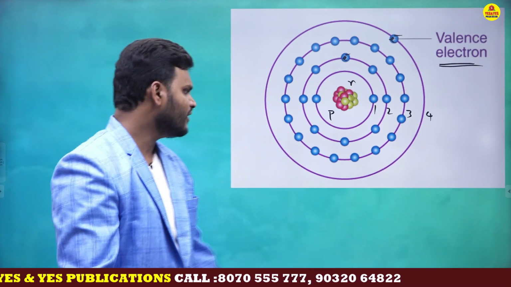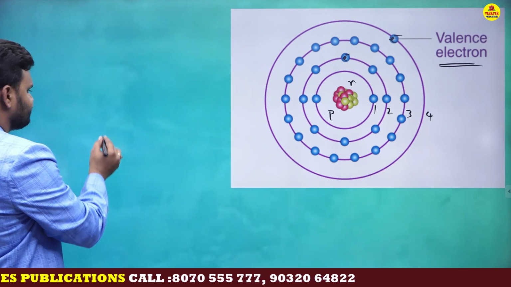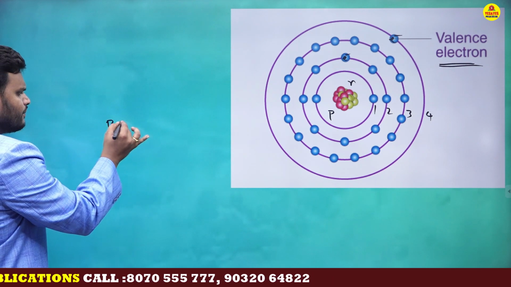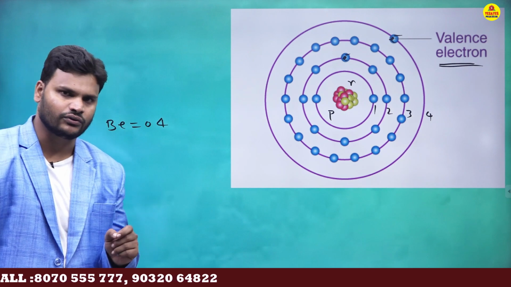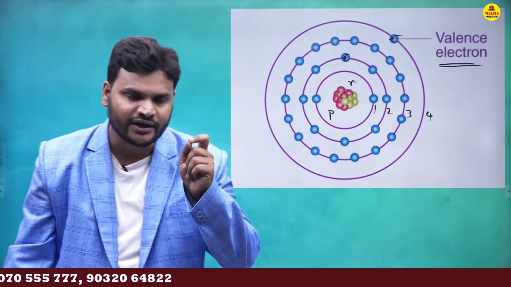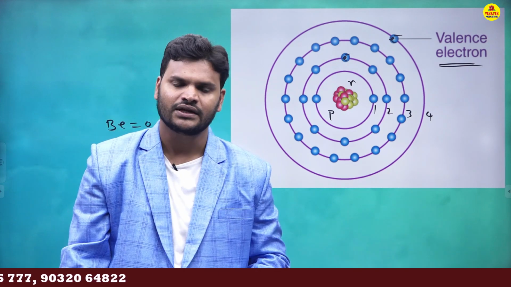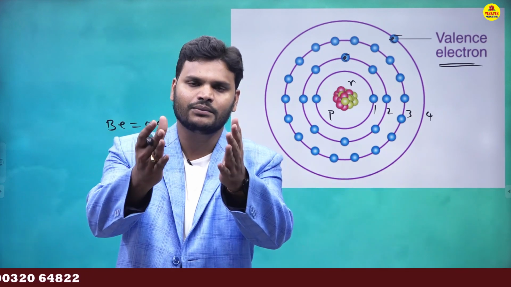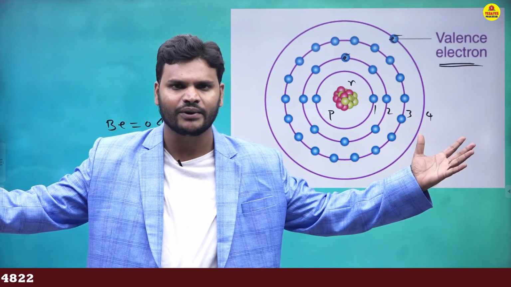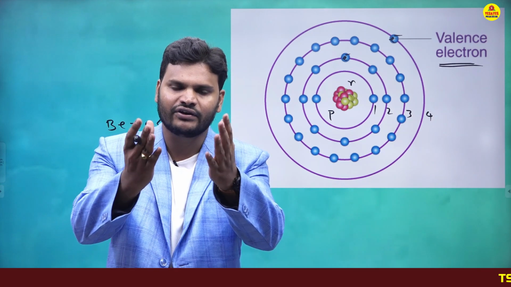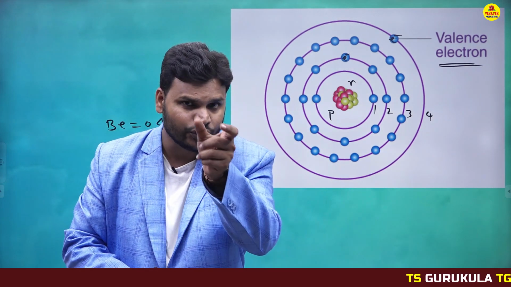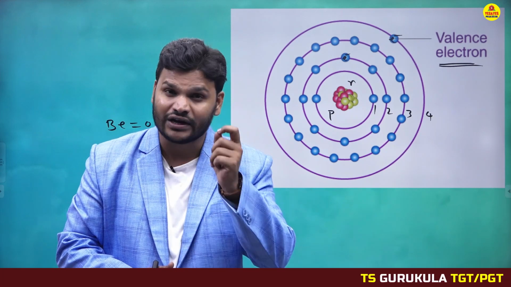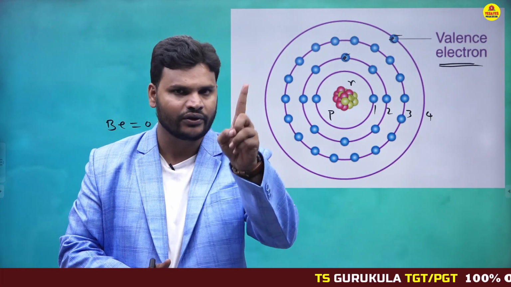One more example for better understanding. I am going with beryllium. Beryllium atomic number is 4. Already I told you, atomic number equals the number of electrons. If atomic number is 6, total number of electrons is also 6. If atomic number is 20, total number of electrons is also 20. Don't get confused, this formula is applicable to neutral species. Neutral species means no positive and no negative charge.